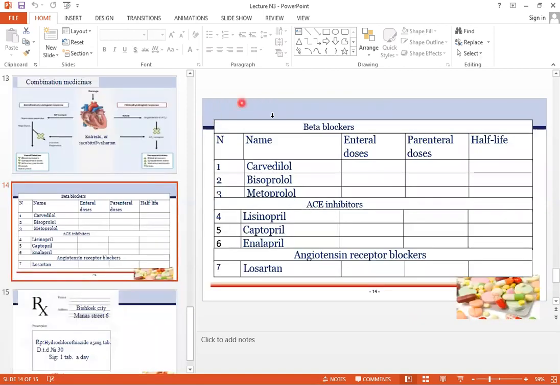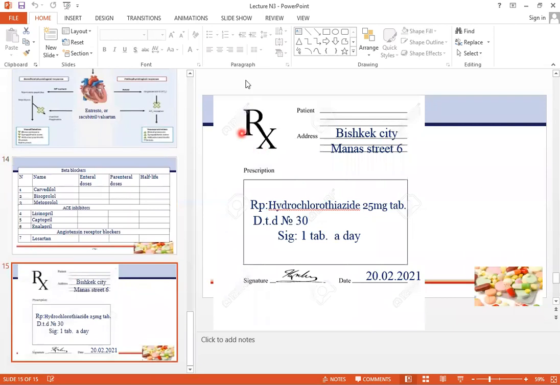Then we have the prescription of beta blockers. These are carvedilol, bisoprolol, and metoprolol. ACE inhibitors are lisinopril, captopril, and enalapril. Then we have angiotensin receptor blockers, losartan. Then there is a prescription.